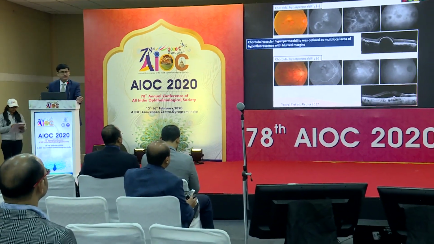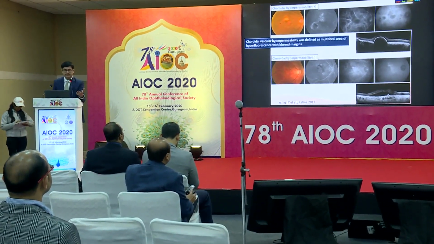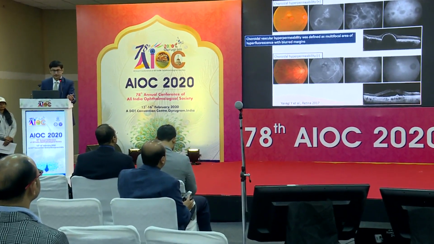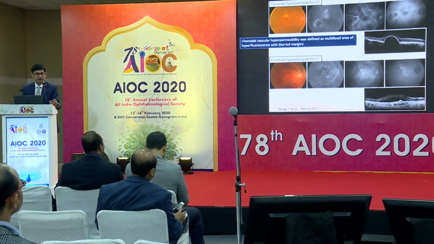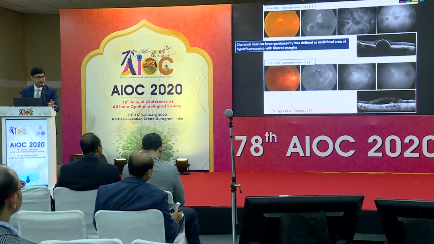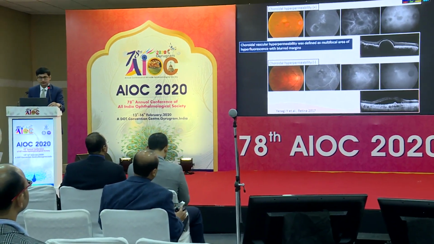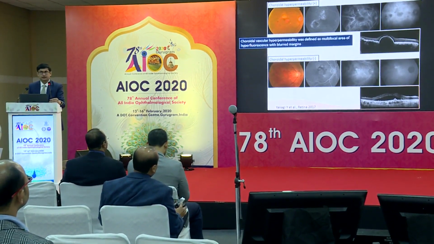Now, what is choroidal hyperpermeability? So there are studies which have shown presence of hyperpermeability in ICG. It basically means a multifocal area of hyperfluorescence with blurred margins on ICG. So it is definitely some factor which is read by a grader who is grading the ICG images.